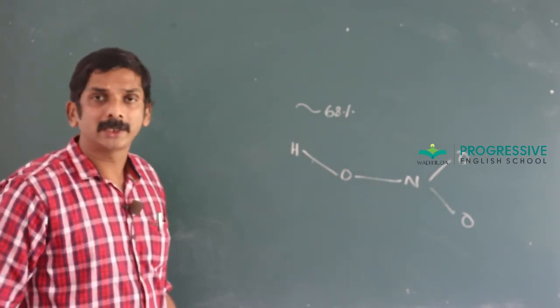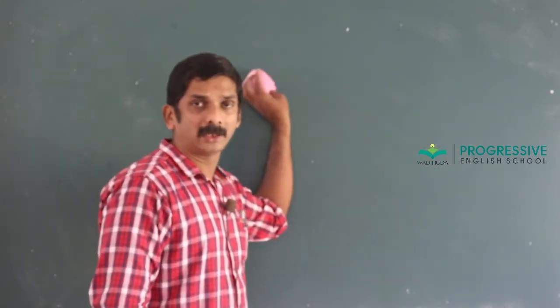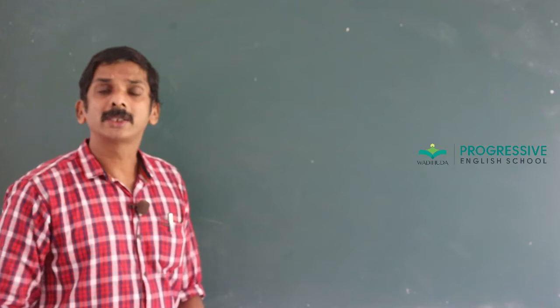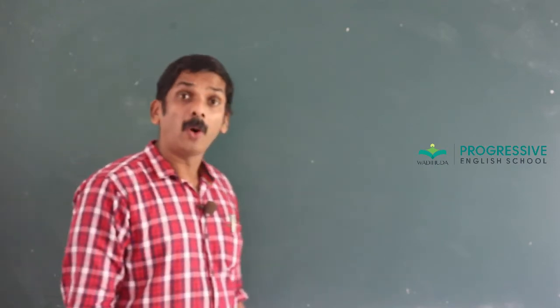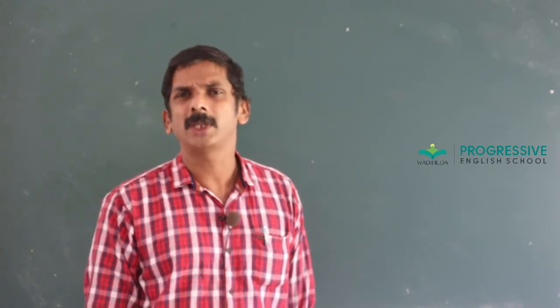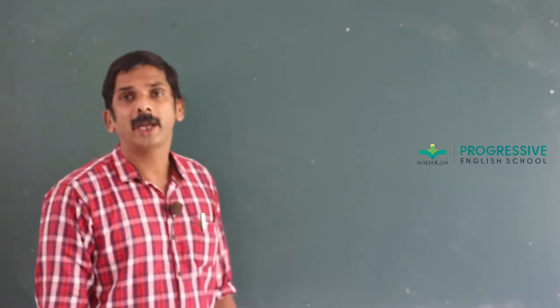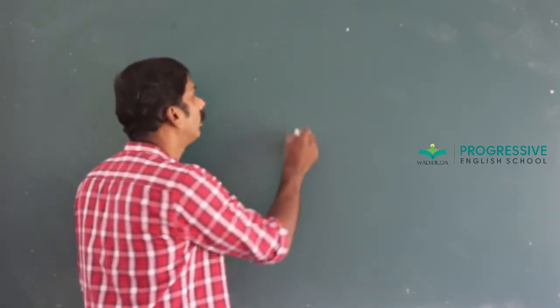Concentrated nitric acid is a moderately strong oxidizing agent. It can oxidize almost all metals, non-metals and even certain compounds. Metals and non-metals are mainly oxidized, but it does not attack noble metals such as gold and platinum.